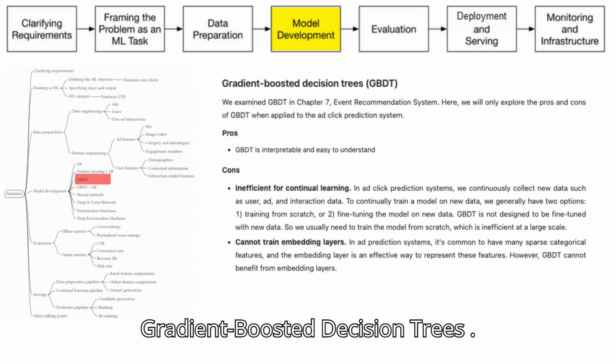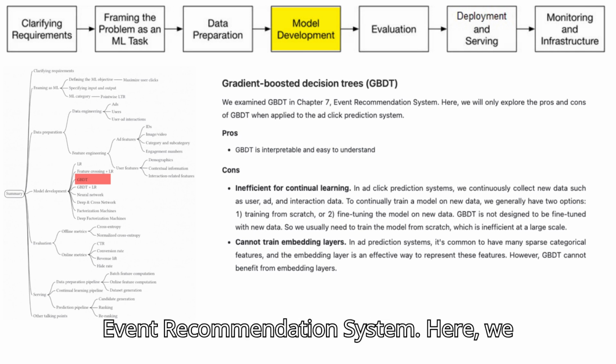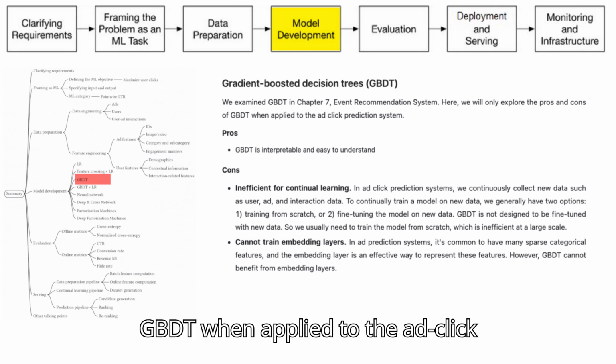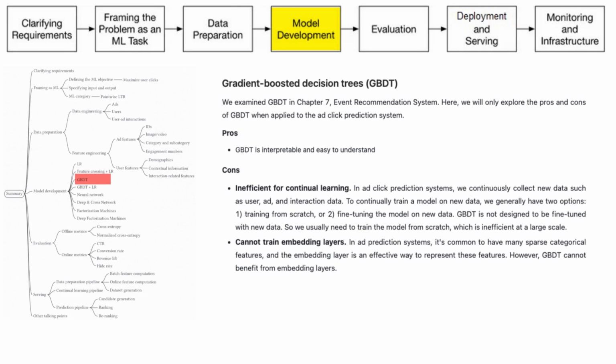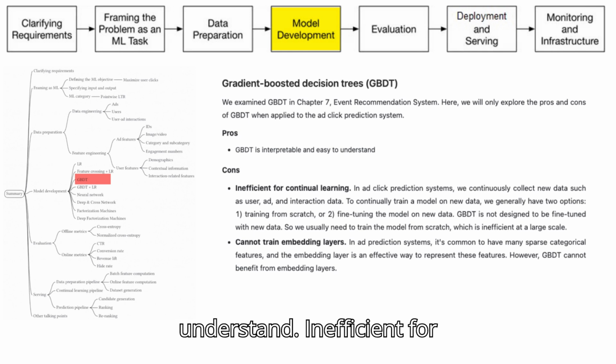Gradient-boosted decision trees, GBDT. We examine GBDT in Chapter 7, Event Recommendation System. Here, we will only explore the pros and cons of GBDT when applied to the ad click prediction system. Pros. GBDT is interpretable and easy to understand. Cons. Inefficient for continual learning.